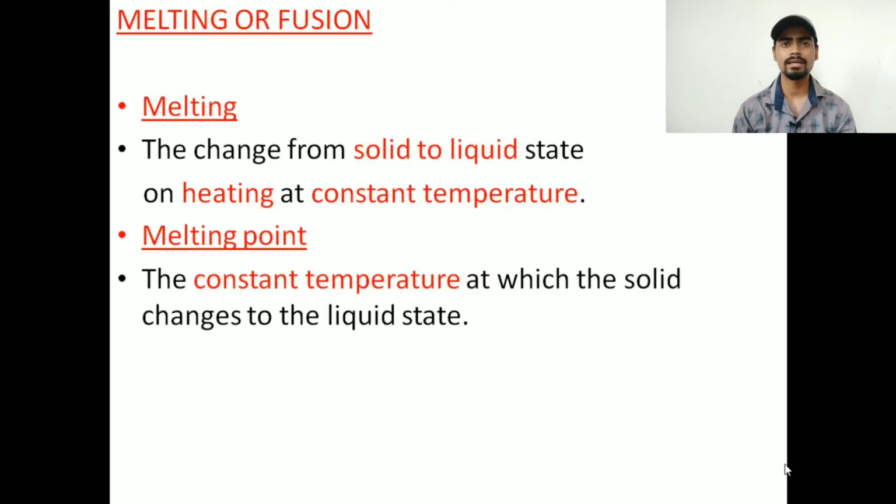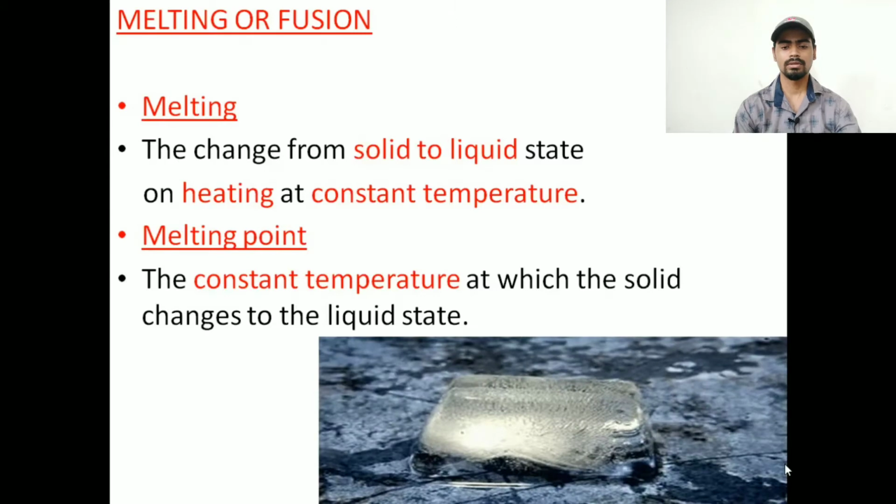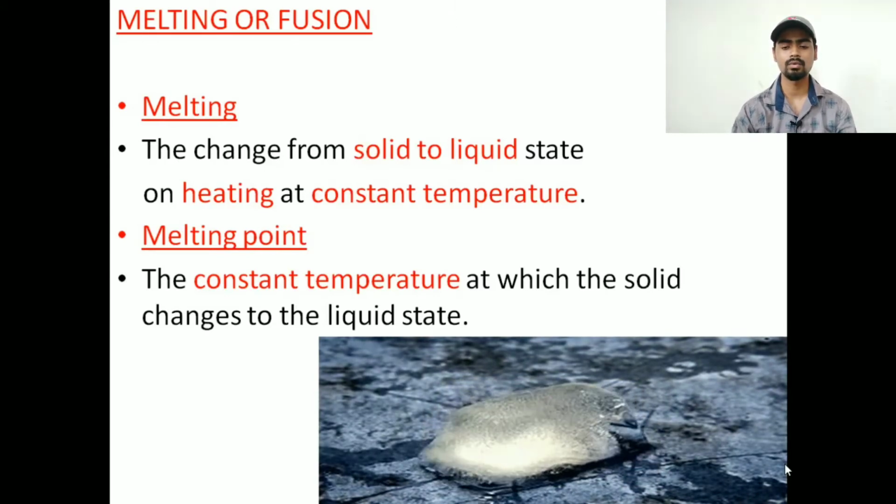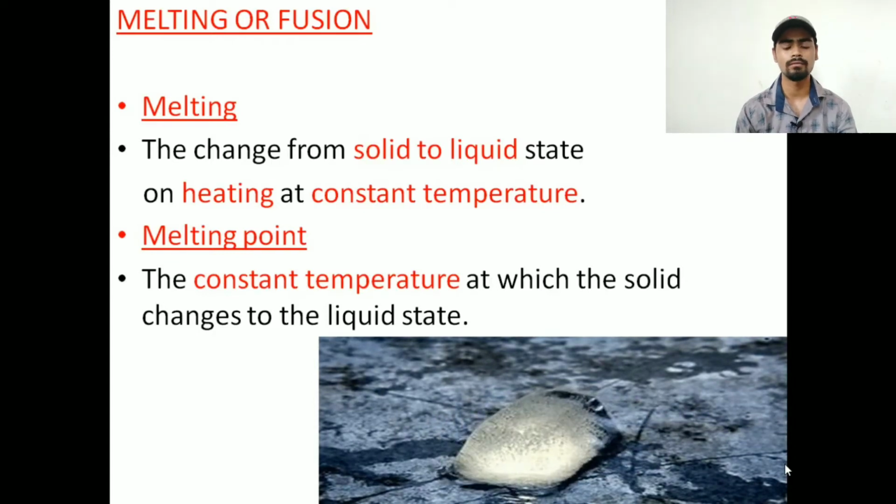Remember, melting is the process, while the melting point is a particular fixed temperature at which a solid gets converted into liquid. In the figure, as you can see, ice is getting melted into liquid form. So that is melting or fusion.